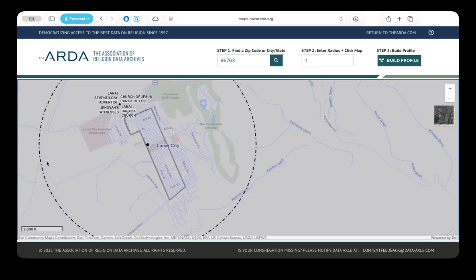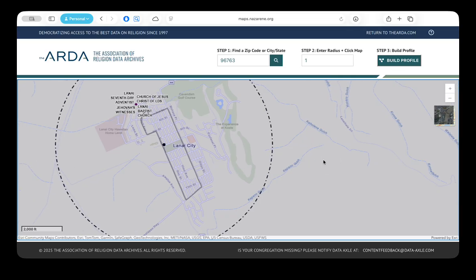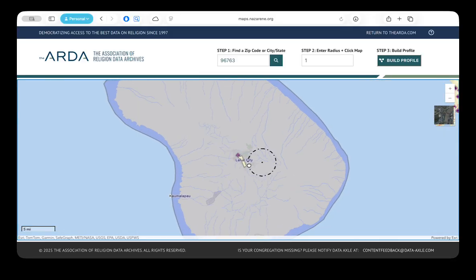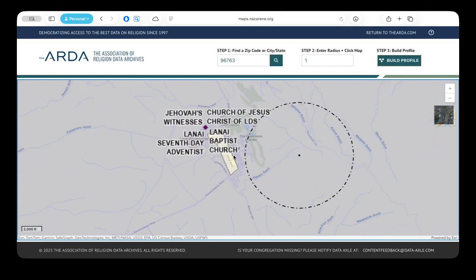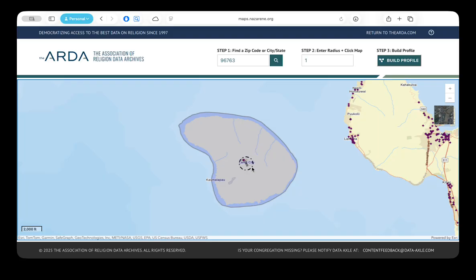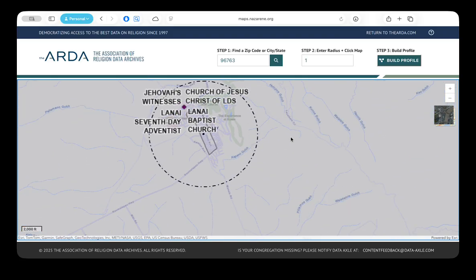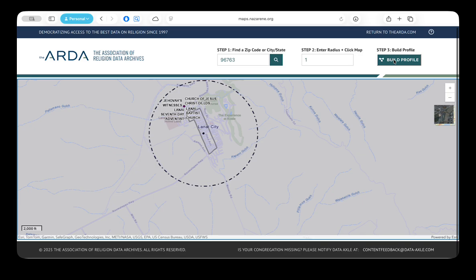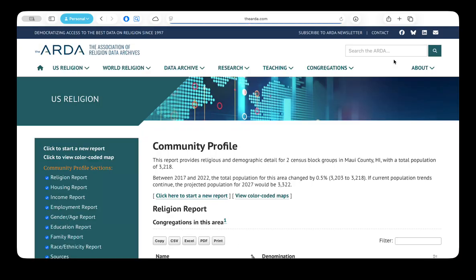And then you can adjust that. So if I clicked over here, it would center it there. So that might be more important for congregations in that more densely populated area. Once you do that, you can go ahead and click on step 3, build profile.